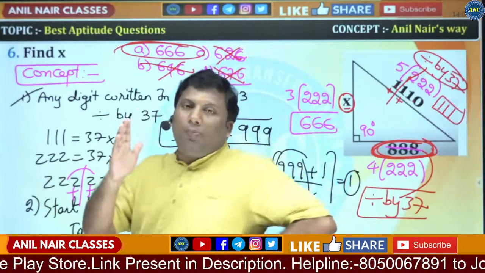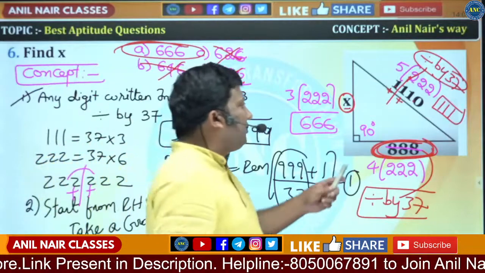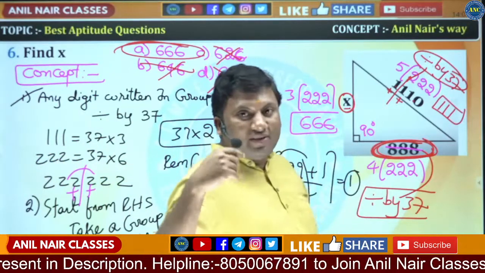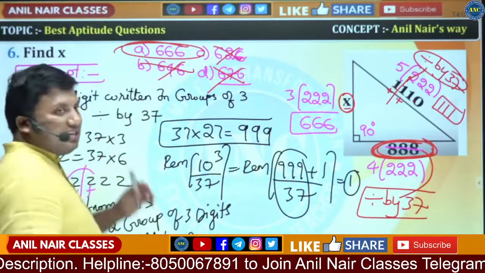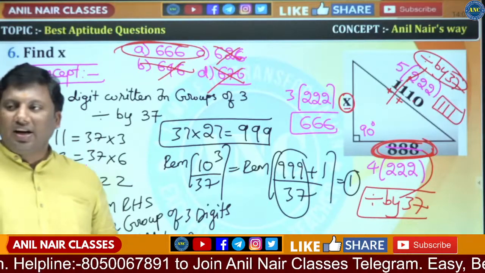1110. Take a group of 3 digits and add. 111 also is divisible by 37. This is divisible by 37. These are divisible by 37. Answer should be divisible by 37. So 666 is divisible by 37. I hope the idea is clear.